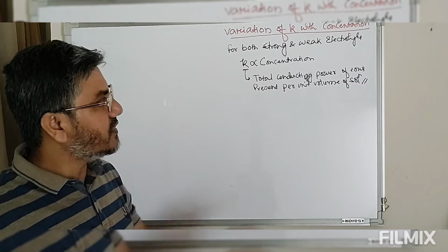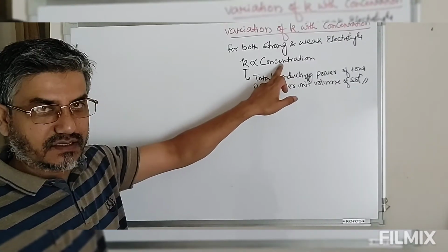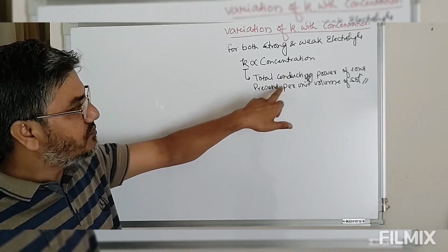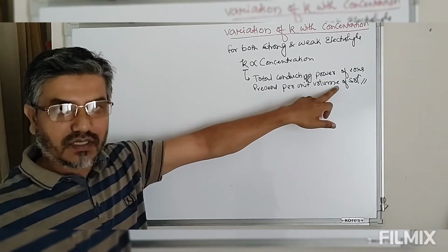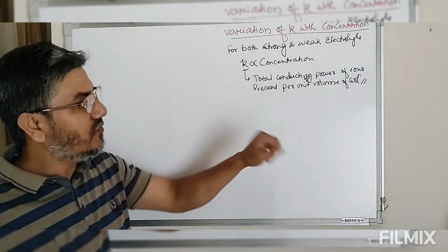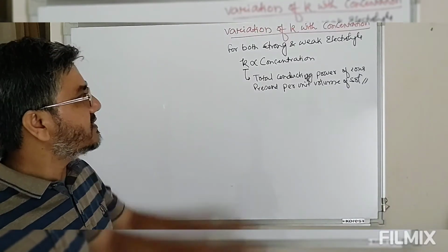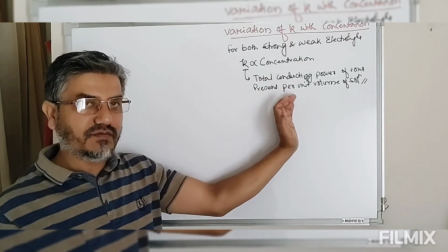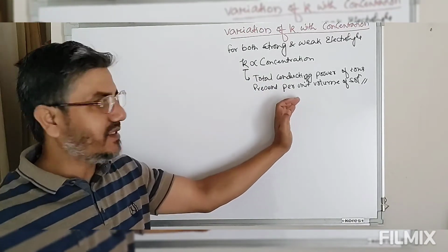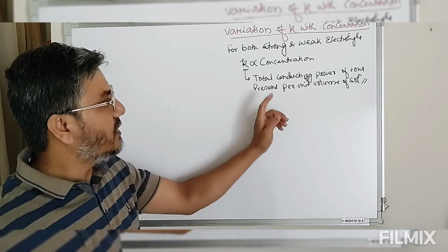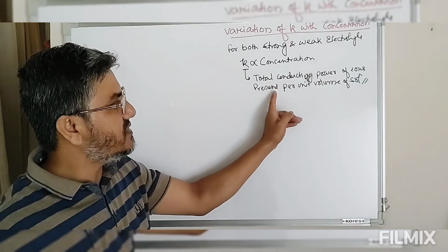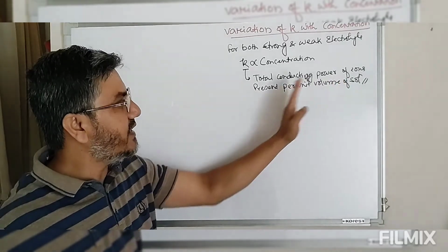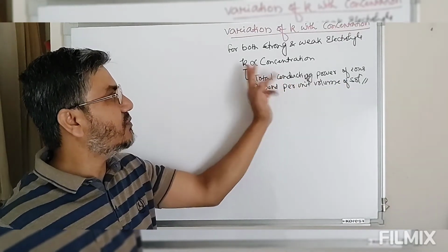Now look at this, if the concentration is increased, the number of ions present per unit volume will increase. As the number of ions present per unit volume increases, kappa will increase. On dilution, if the concentration is decreased, the number of ions present per unit volume will decrease. As the number of ions present per unit volume decreases, kappa will decrease.